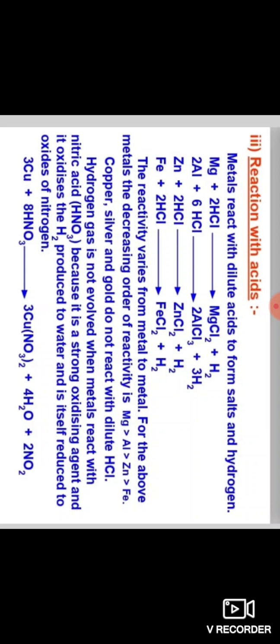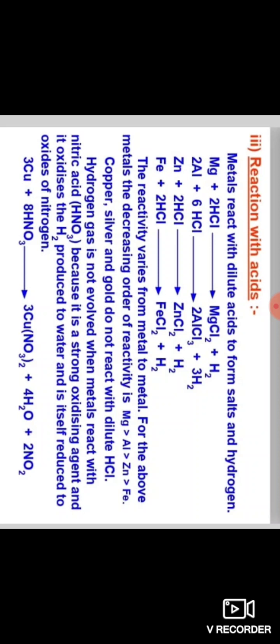So copper, silver and gold do not react with dilute hydrochloric acid. Here HCl means hydrochloric acid. Copper, silver and gold do not react with dilute hydrochloric acid. Hydrogen gas is not evolved when metals react with nitric acid. Note this point: hydrogen gas is not evolved when metals react with nitric acid.